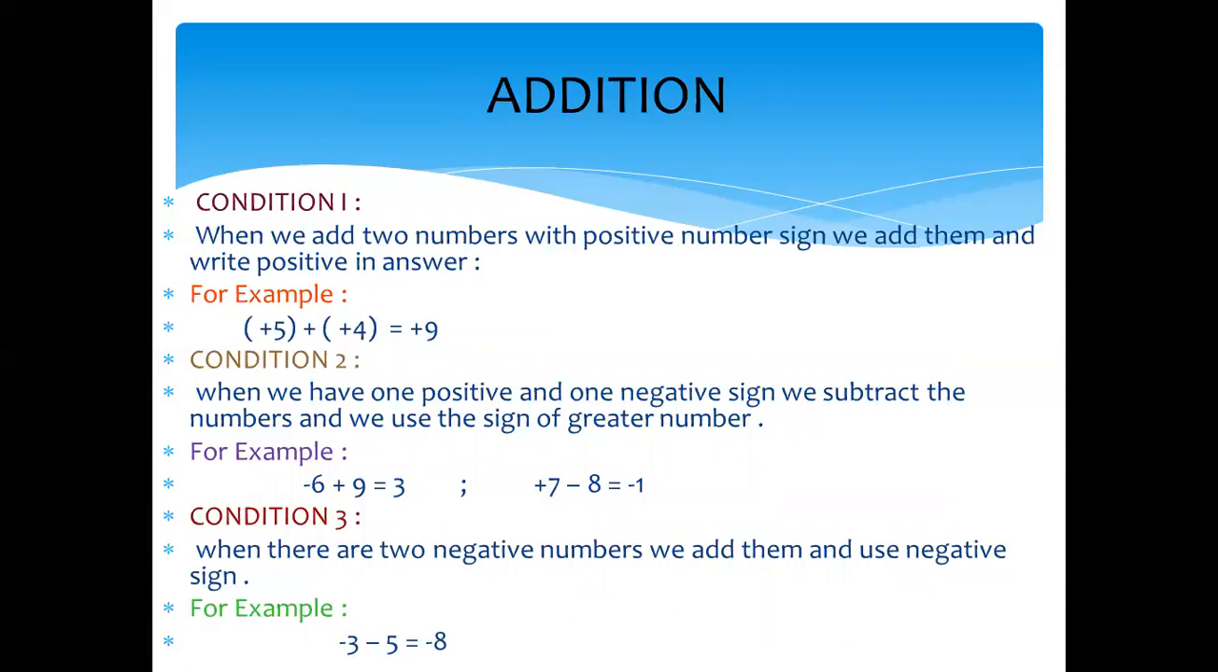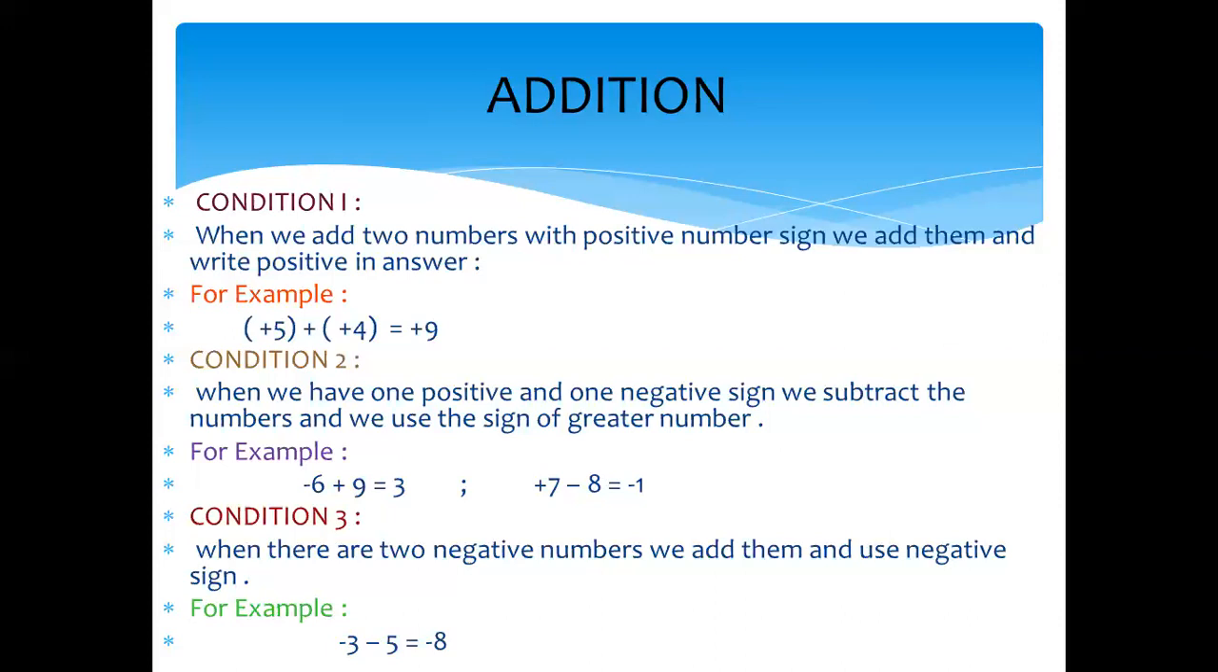I gave you a reminder of the conditions when we have signs of each type, and we got the answer. What will we do when we have 2 positive terms, when we have 2 negative terms, when we have 1 positive and 1 negative? When we add 2 numbers with positive signs, we add them and write positive in the answer. For example, you see in the example 5 and 4. They both have plus sign, and we add them and we get plus 9. Your answer will be plus 9 because we add the numbers.